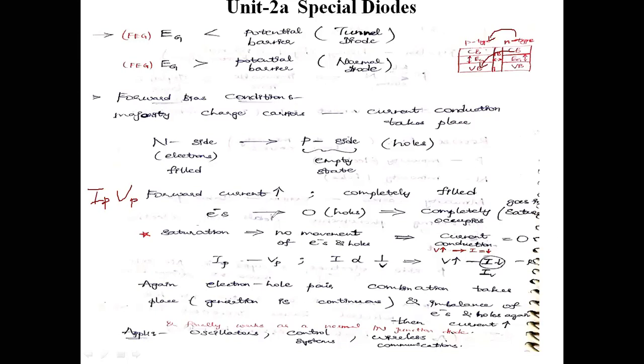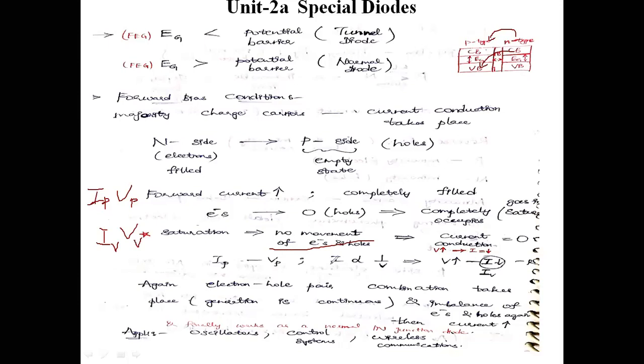Therefore, by increasing the voltage after reaching that point, further diffusion of the charge carriers in the semiconductor material is not possible, and misalignment of the valence band and conduction band takes place. No movement of electrons and holes takes place, and though I am increasing the voltage, due to that misalignment the current decreases. Due to that I am getting negative resistance here, and it leads us to valley current as well as valley voltage.